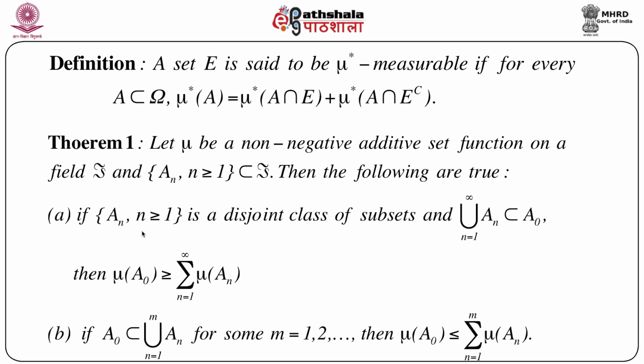First one is, if A n is a disjoint class of subsets, and also the union of A n from n equals 1 to infinity is a subset of another set called A naught, then mu of A naught is greater than or equal to the summation of mu A n from n equals 1 to infinity.